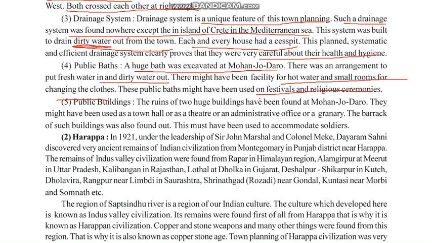Public buildings. The ruins of two huge buildings have been found in Mohenjo-daro. They might have been used as town halls, theatres, administrative offices or as a granary. What the real purpose was is not known, but there are many assumptions. A granary is a godown for keeping grains.